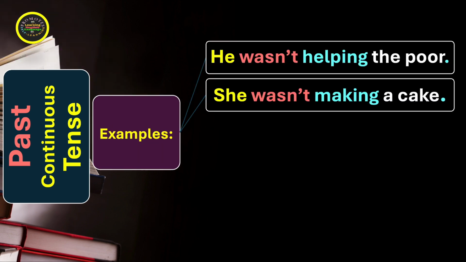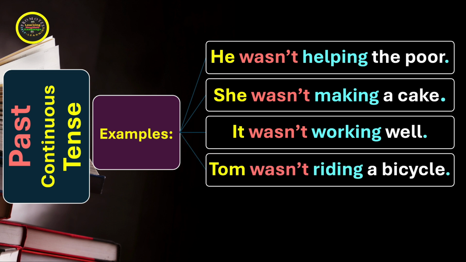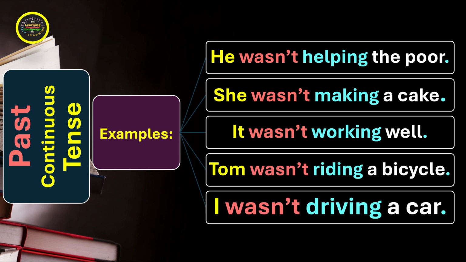Like for example, he wasn't helping the poor. She wasn't making a cake. It wasn't working well. Tom wasn't riding a bicycle. I wasn't driving a car.